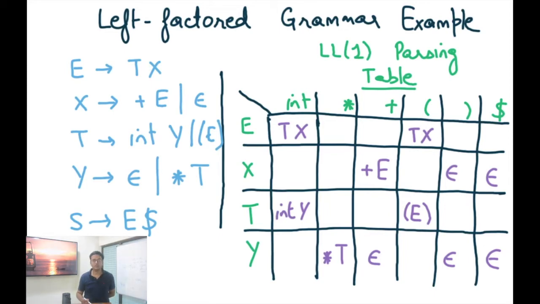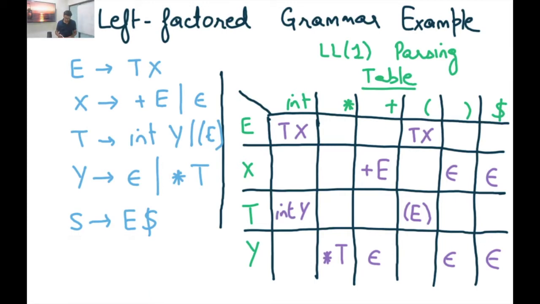Now, what this table represents is that if I have to produce from E and the next token is an integer, which production should I use? So for example, this table says that if the next token is an integer, then I should use TX. Okay. Now, how we arrive at this table, we're going to discuss later. But let's for now just understand what is the structure of this table, and then let's understand how to use this table. And later on, we are going to discuss how to construct such a table.